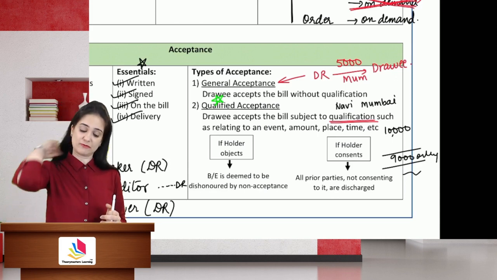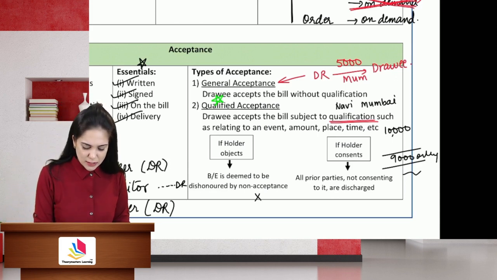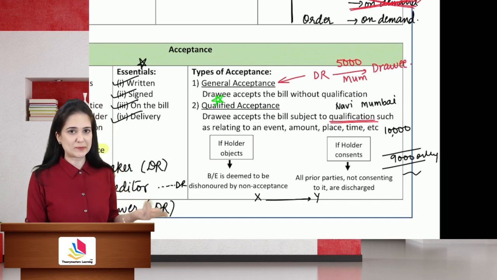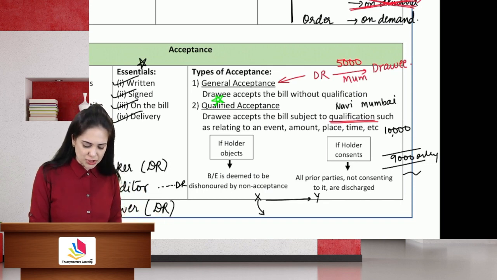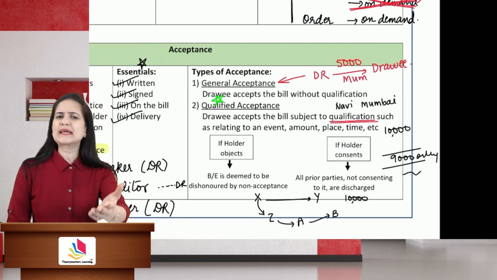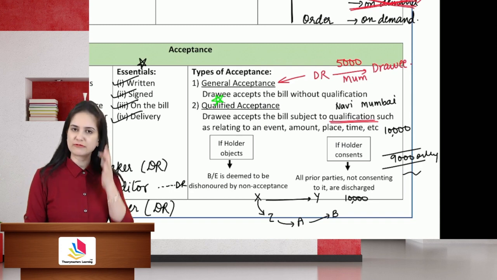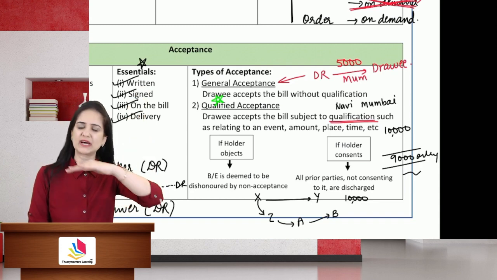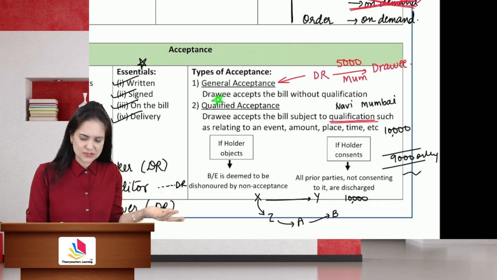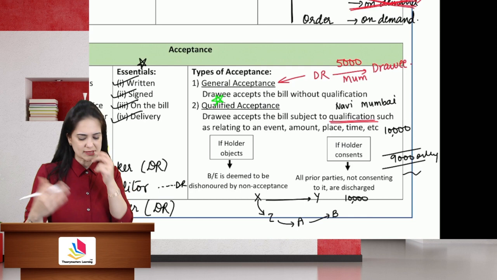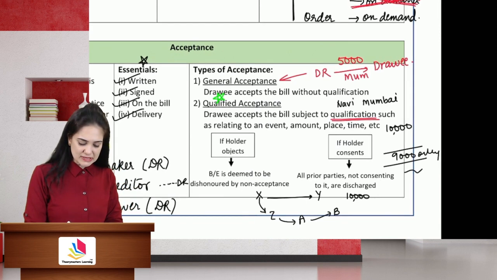But what if X drew an instrument on Y, Y accepted the instrument, X then negotiated it to Z, Z to A to B. The bill was of 10,000 rupees. A bill can be negotiated even before acceptance. So let's say that X drew a bill on Y. Y had agreed that whenever you bring it to me, I will accept it and make the payment. So X, trusting that, negotiated the instrument to Z, Z to A to B. When B presented the instrument to Y, he accepted that instrument for 9,000 only.